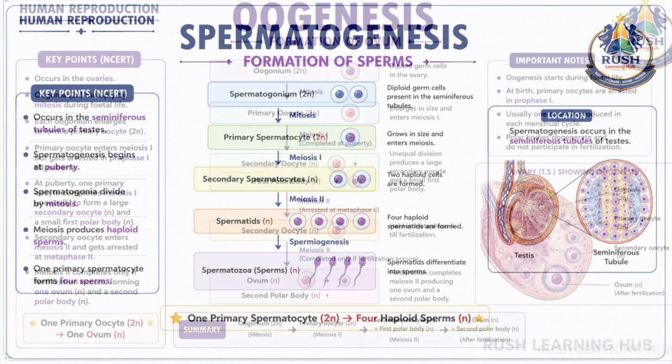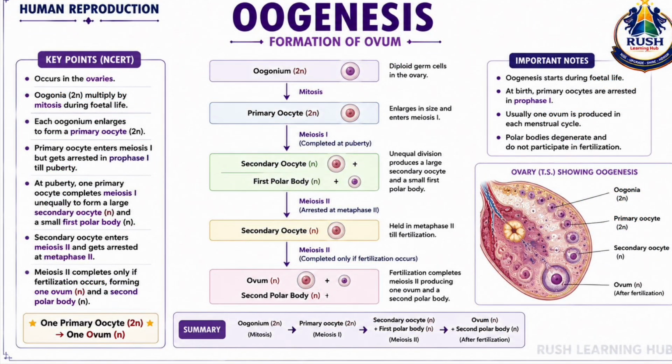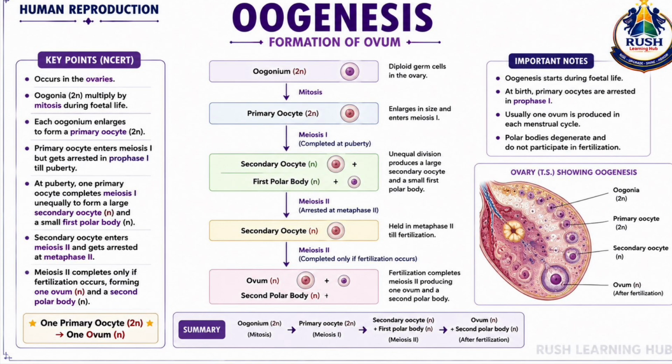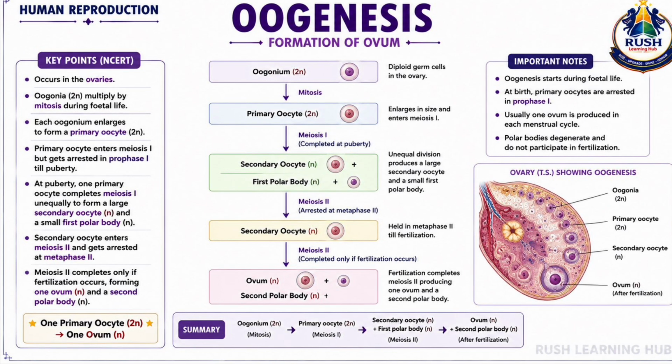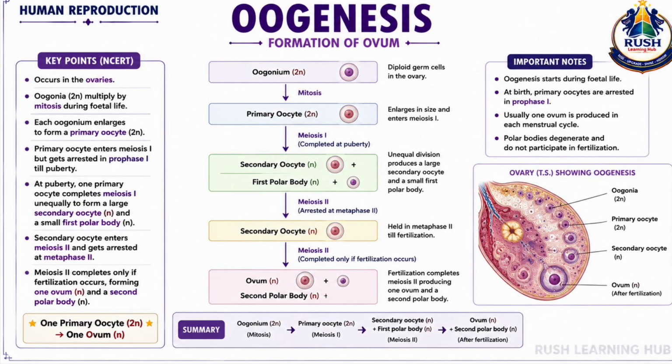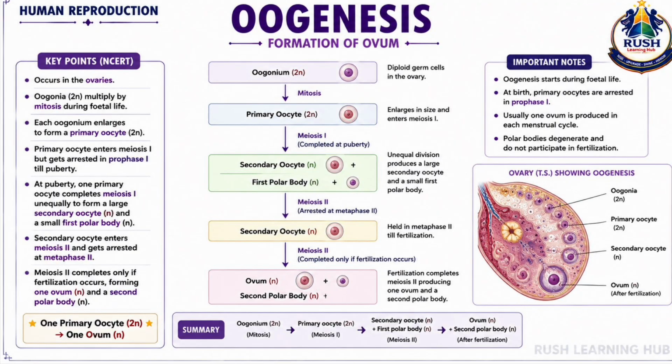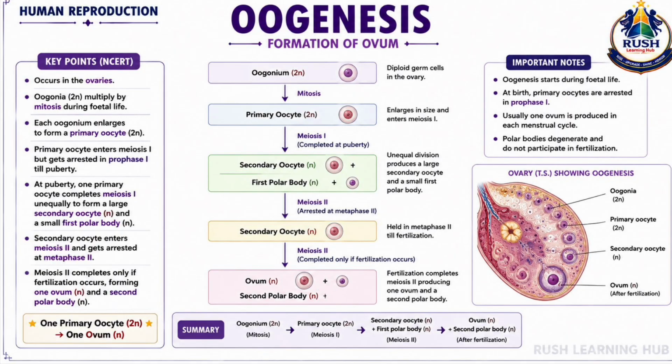Oogenesis is the process of formation of the female gamete, known as the ovum or egg. This process takes place in the ovaries and begins during the fetal stage of life. The process starts with diploid germ cells called oogonia. These cells undergo mitotic divisions and increase in number. Some oogonia grow in size and develop into primary oocytes.